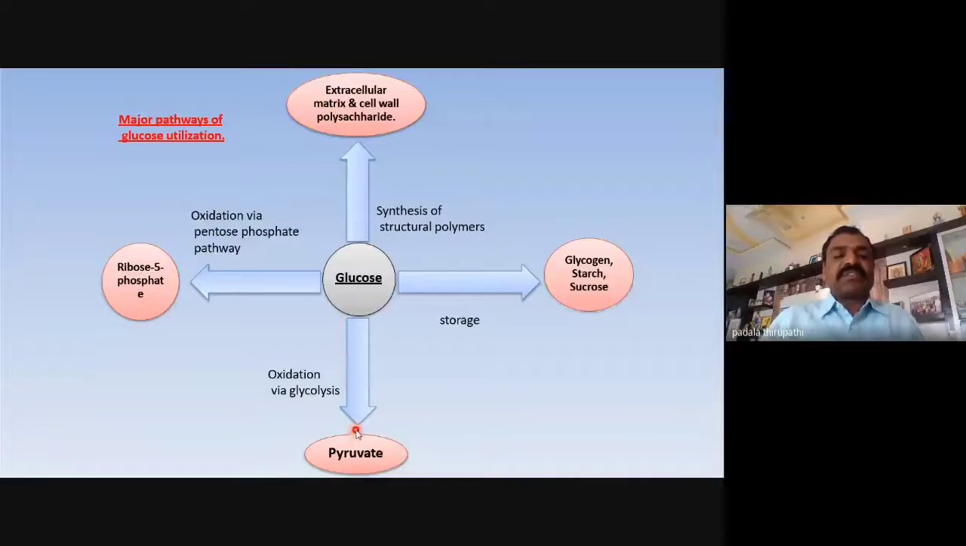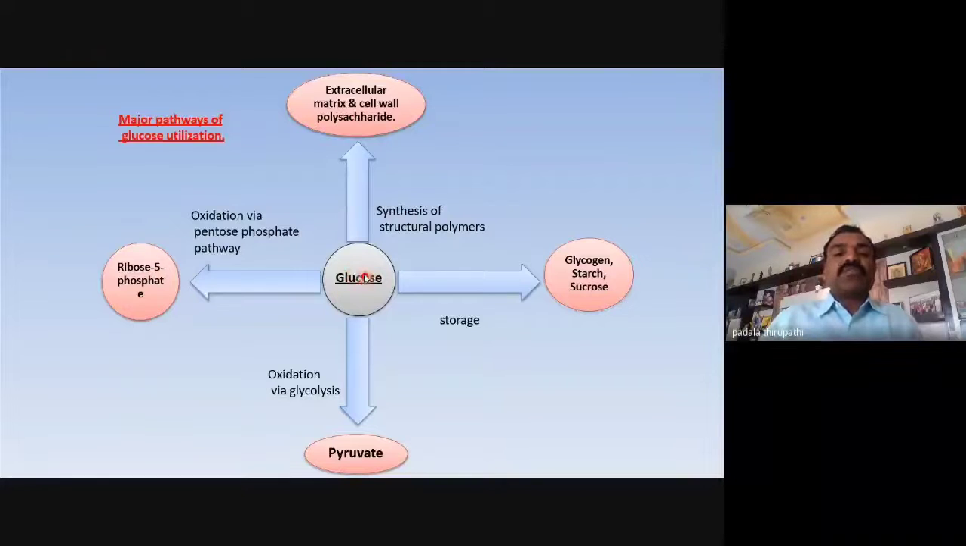Here is the glycolysis process. Or whether the glucose is going to oxidation via pentose phosphate pathway, that is PPP, to form ribose 5-phosphate or ribulose 5-phosphate. So these are the major pathways of glucose utilization. Whether the glucose is going to be stored in different parts of plants or animals, it is converted into glycogen, starch, sucrose. Whether the glucose is going to oxidation via glycolysis to form pyruvate. Whether the glucose is going to oxidation via pentose phosphate pathway, it forms ribose 5-phosphate.